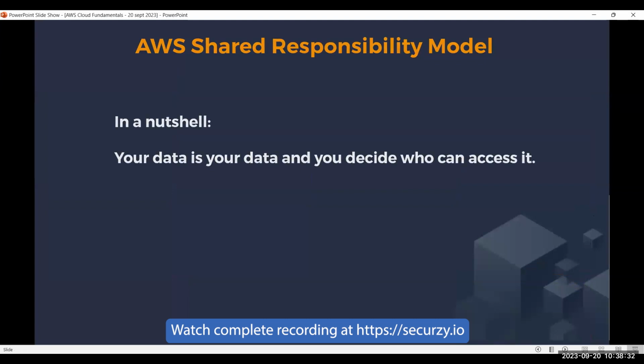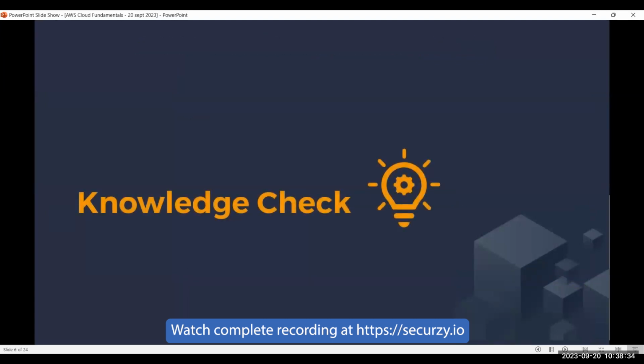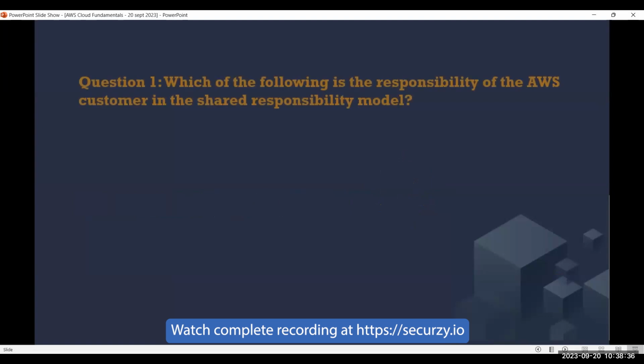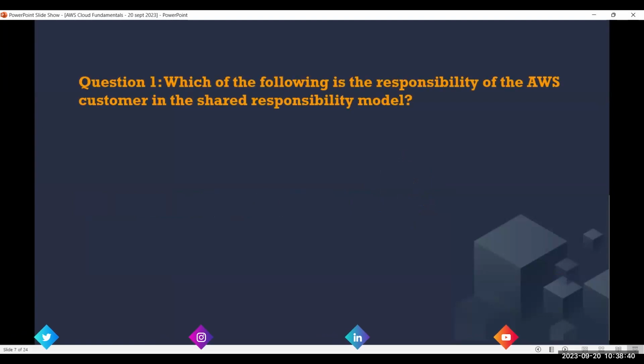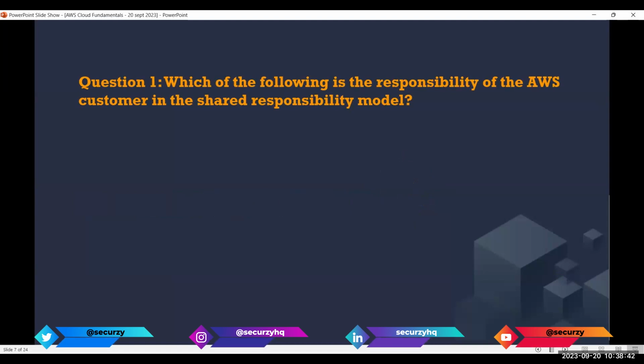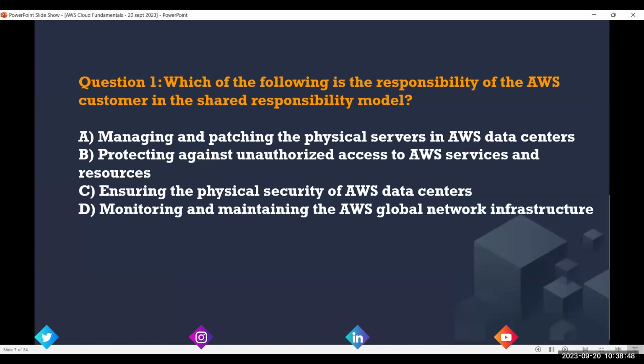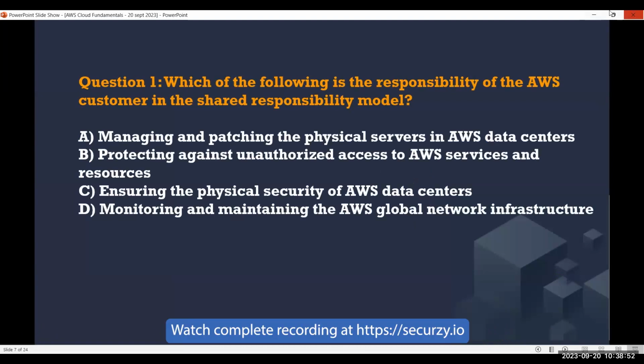And here is your knowledge check question. Which of the following is the responsibility of the AWS customer in the shared responsibility model? These are your options. If you know the answer, please write it in the chat.